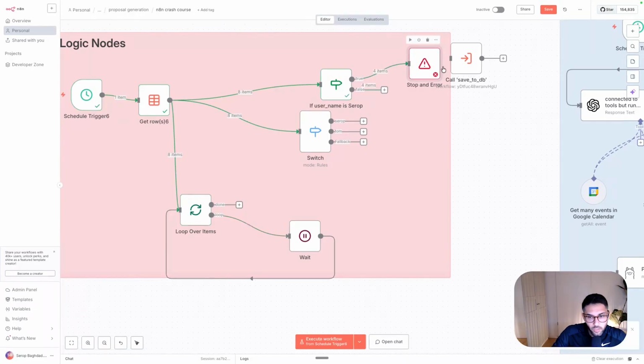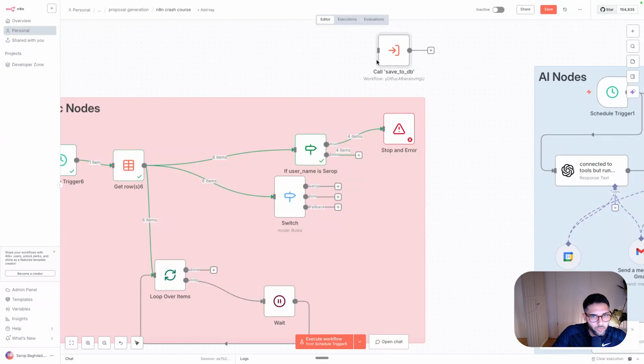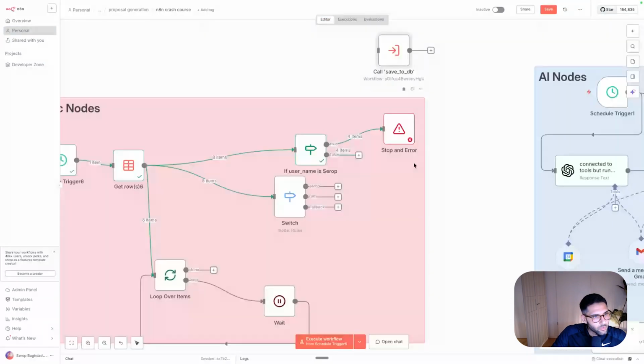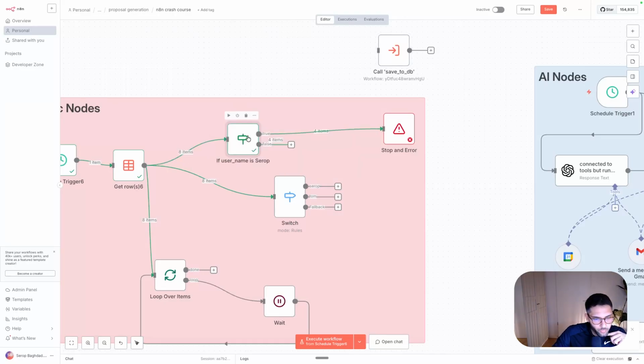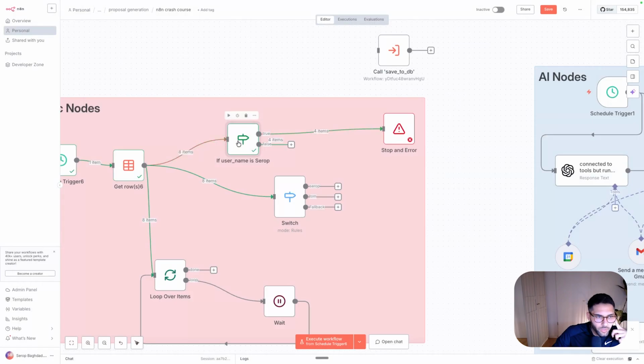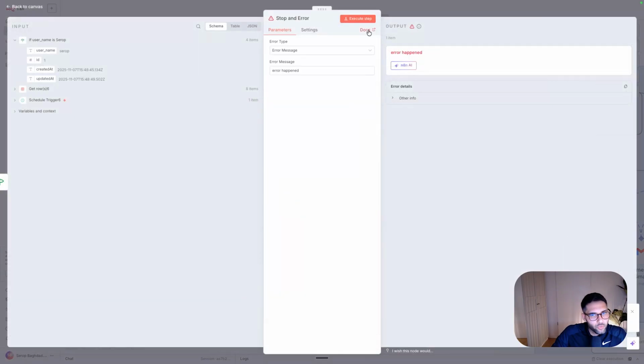So it actually returned an error, and we can see that in our execution. Usually in n8n, if something fails, it will return an error, but in this case there is no error here. We just have a name, but we want to induce an error. Whenever Surab happens in the dataset, I want an error. Maybe this doesn't make sense here, but I'm sure you can think of use cases where you see something in the data that you want to be notified about.